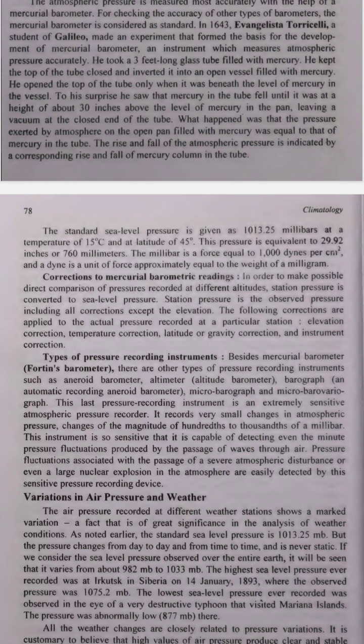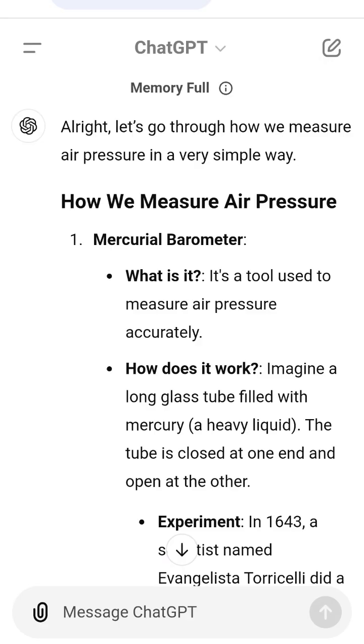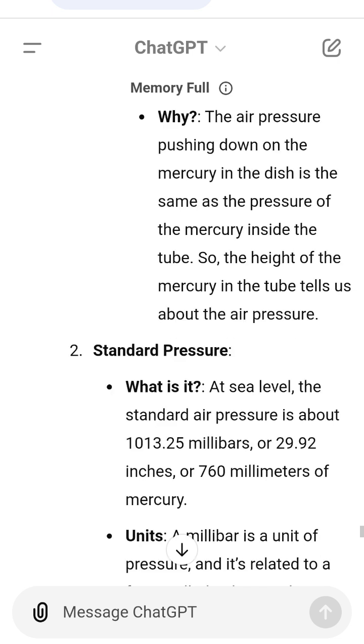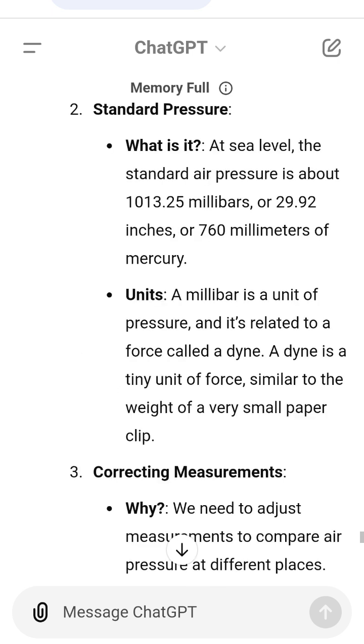4. Microbarograph. What is it? An extremely sensitive barograph that can detect very tiny changes in air pressure, like small waves or big events like a nuclear explosion. Summary. Mercurial barometer. Uses mercury in a tube to measure air pressure. Standard pressure. At sea level, it's about 1,013.25 millibars, or 29.92 inches of mercury.